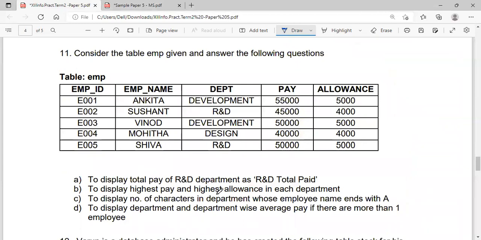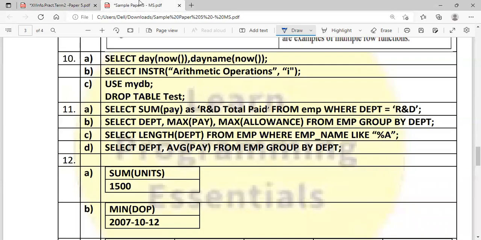Then to display the highest pay and highest allowance in each department, select department, comma, max pay, comma, max allowance from EMP group by department.